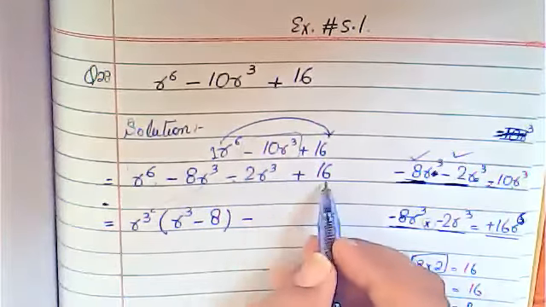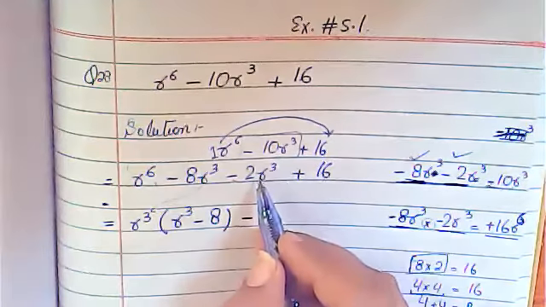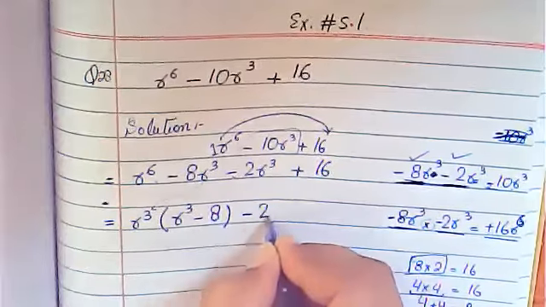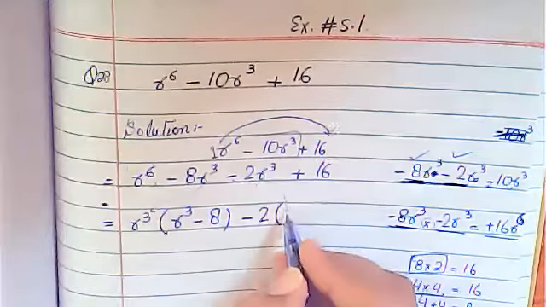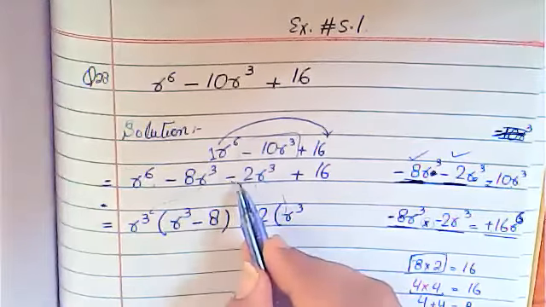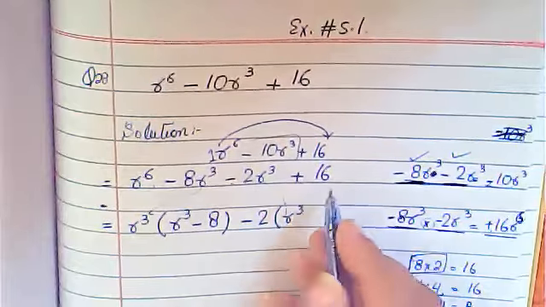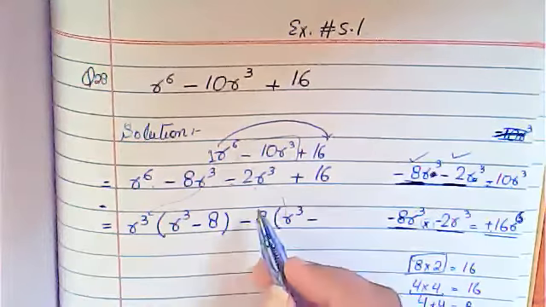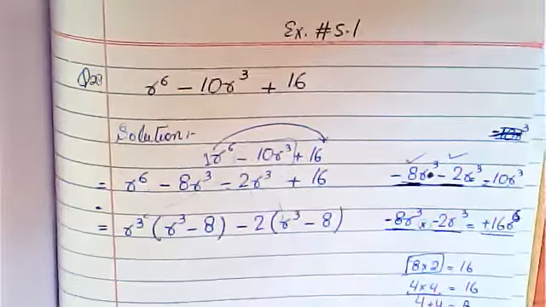Now what is common in these two terms? 2 and 16. So what is common here? 2 eights are 16, so you will take 2 as common here. Now 2 has been taken as common, so what will be left here? R cube. But if you can see, outside the bracket you have a minus sign. So minus plus will be minus, and 2 multiplied by 8 will be 16.